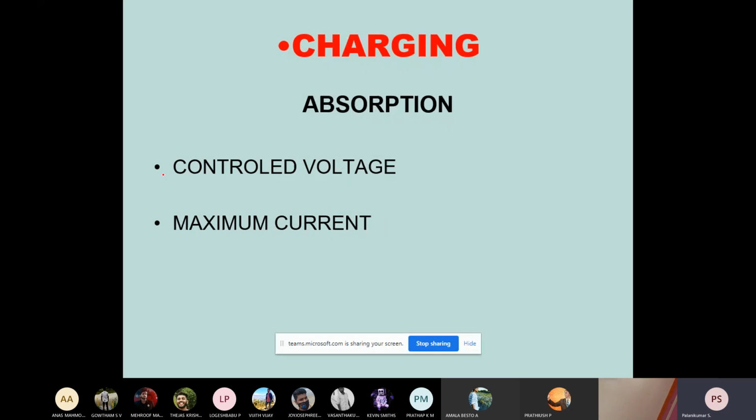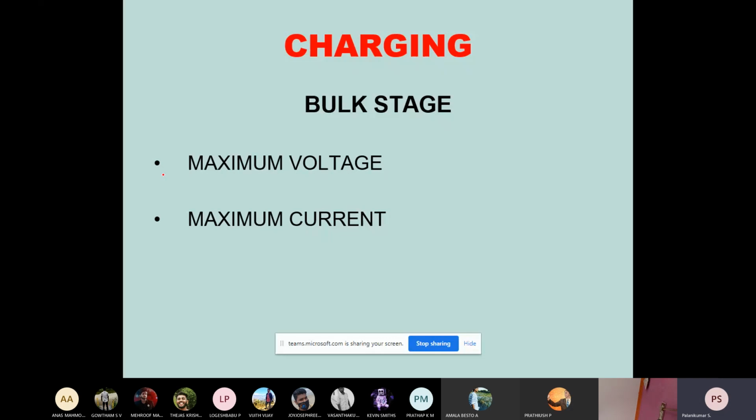When we go for absorption, there is a need for a controlled voltage, while we still provide maximum current. The difference is that bulk charging is provided when charging a completely discharged battery.